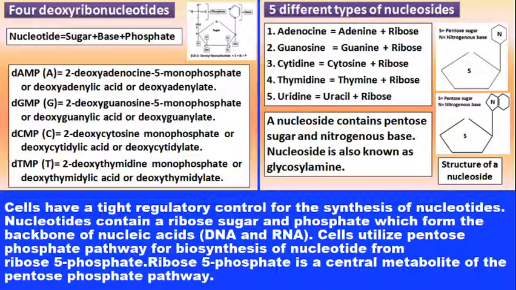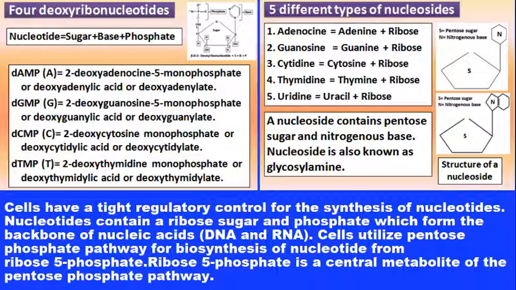It means a nucleoside contains only adenine plus ribose, meaning thereby nucleoside is equal to pentose sugar plus nitrogenous base. What is a nucleoside? A nucleoside is composed of sugar plus base, nothing more than these 2 components.